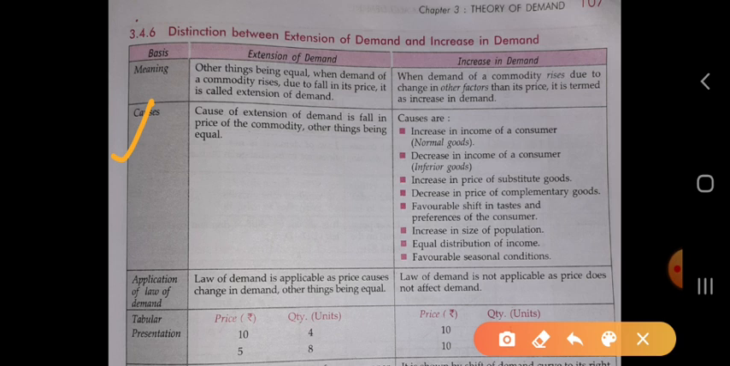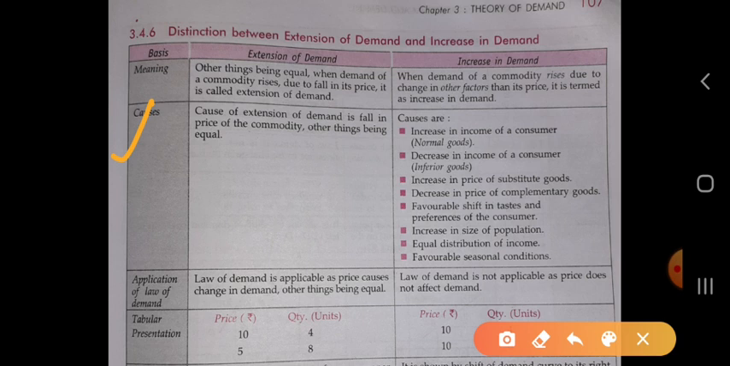The cause of extension of demand is a fall in price of the commodity, other things being equal. We know very well that when the price of any commodity falls, the demand for the good increases, and we have taken other things remaining constant. Other factors will not change in the case of extension of demand, but in the case of increase in demand, all factors other than the price are changed.